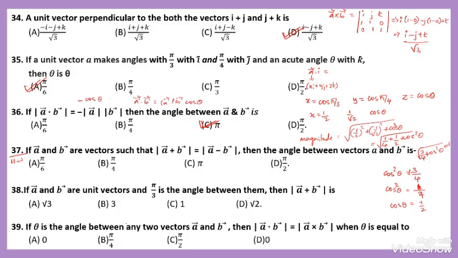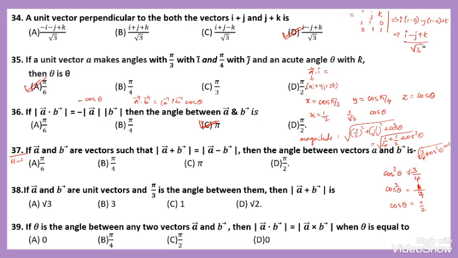Okay, next, 38. If vectors A and B are unit vectors and pi by 3 is the angle between them, then magnitude of vector A plus B is... Here I have to rub some problems because I want some space while solving this one.